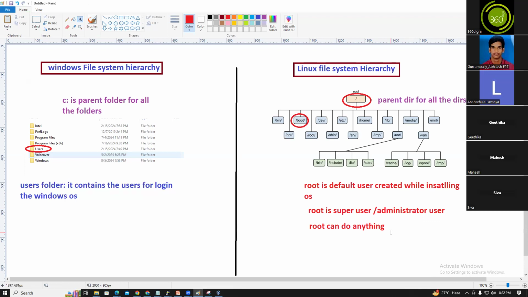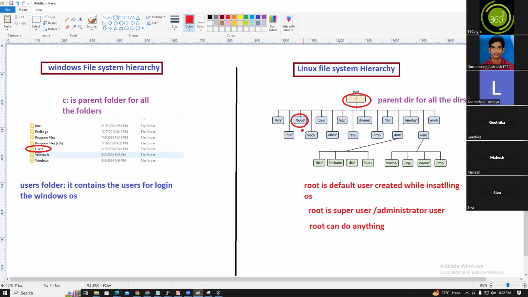So for example, guys, Rakesh, Vamshi and Soumya. Soumya has a certain limit of permissions, but Rakesh and Vamshi have all the permissions because they are the administrators running the institute. Soumya has limited permissions, so if she wants to do anything beyond that, she needs approval from the management team. In the same way, root is the super user. Root can do anything without permission. Guys, understood?